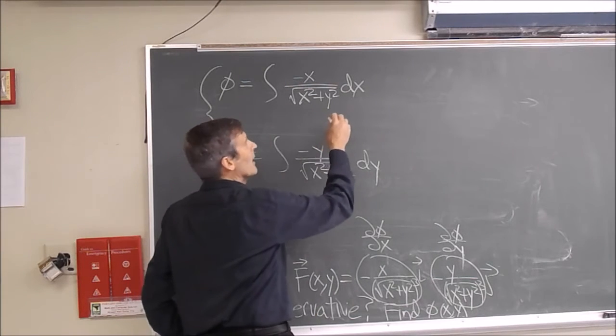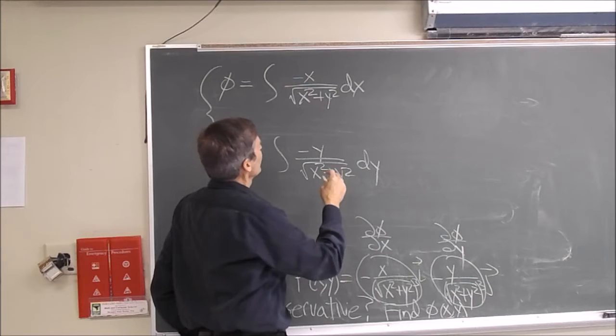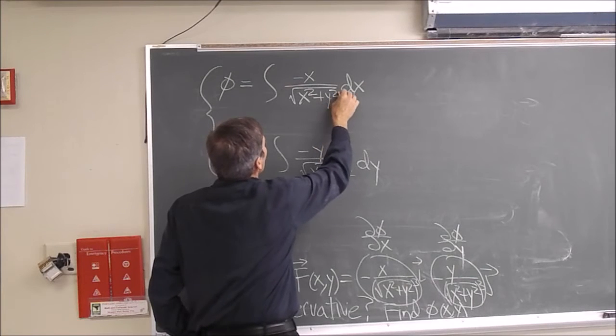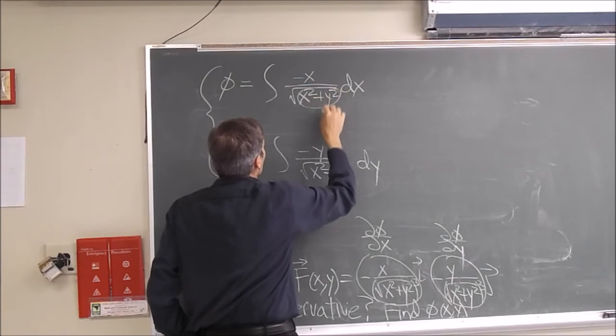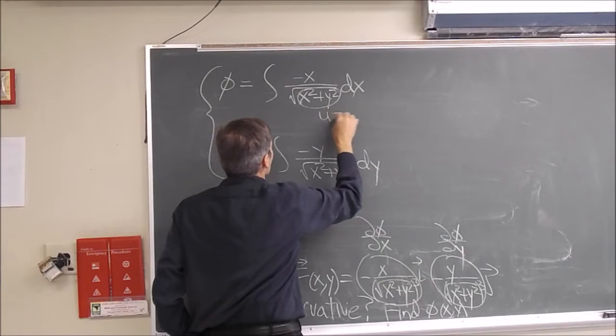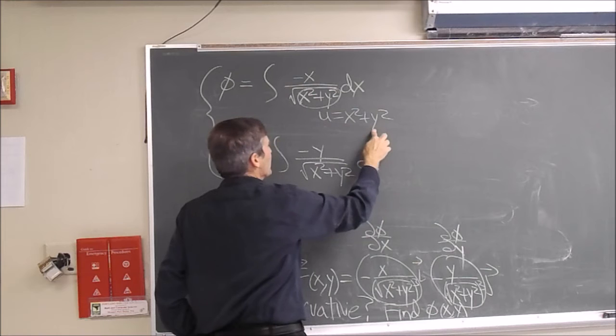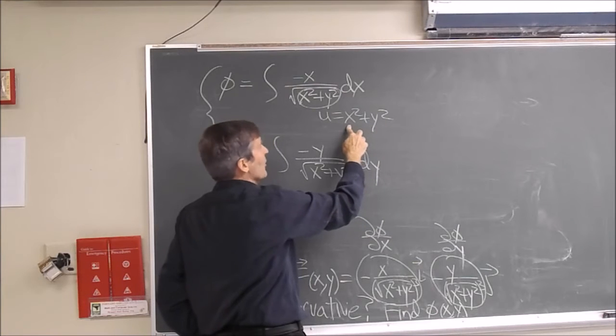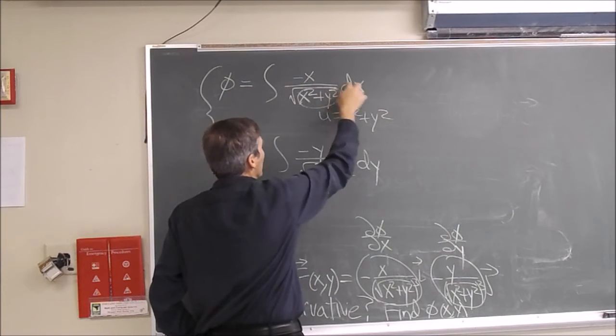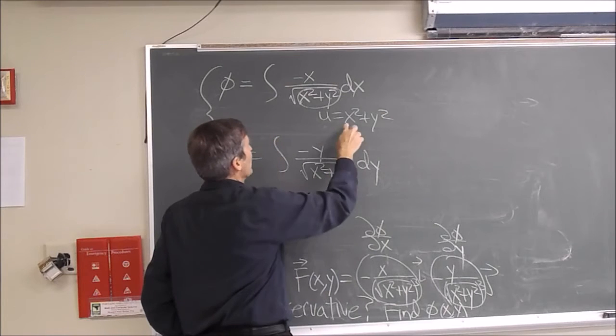Here's a hint. One of the tricks in integrating is, if you see a function of a function, you think of letting u be the inside function. So let's try letting u equal x squared plus y squared. Furthermore, if you see a substitution that leaves a derivative of that, or a constant multiple thereof, multiplying dx, that's usually a good substitution. And we have both cases here.